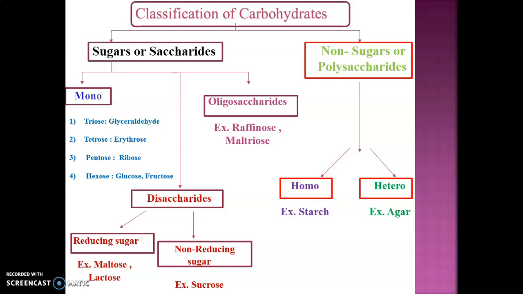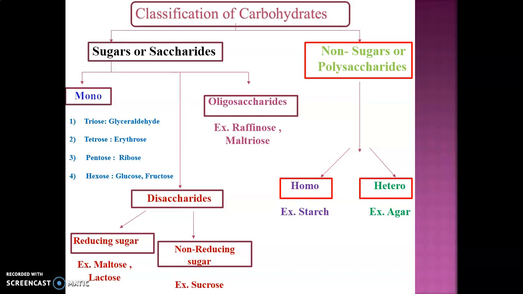In the case of monosaccharides, the sugars are further subclassified depending upon the number of carbon atoms. If the sugar contains 3 carbon atoms, then it is triose. If the sugar contains 4 carbon atoms, it is tetrose. If the sugar consists of 5 carbon atoms, it is pentose. And if the sugar consists of 6 carbon atoms, it is hexose. These are the respective examples of monosaccharides.